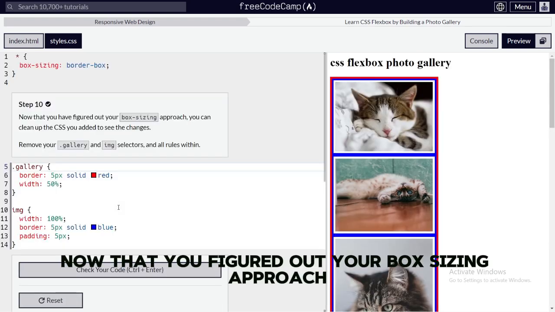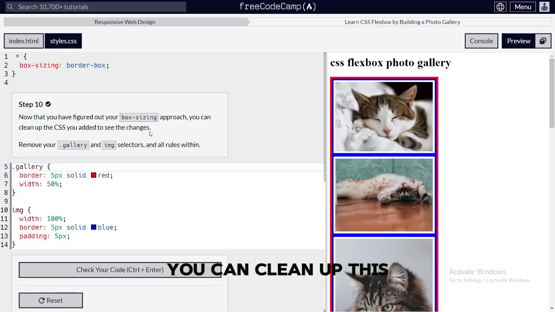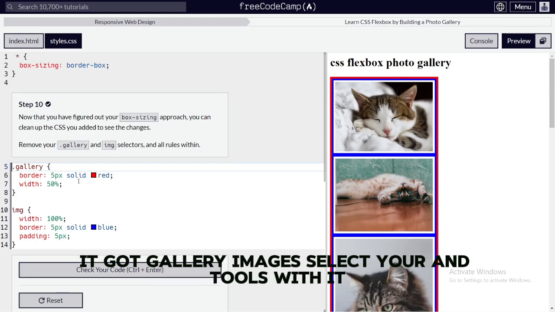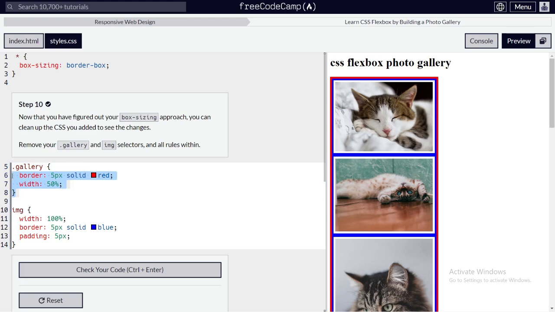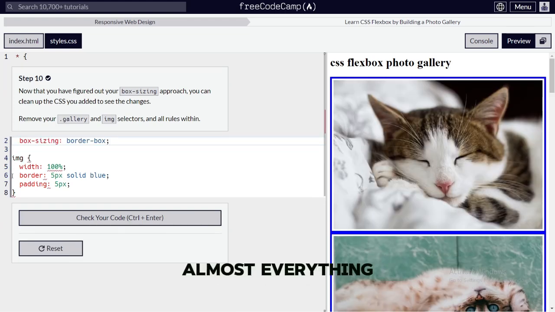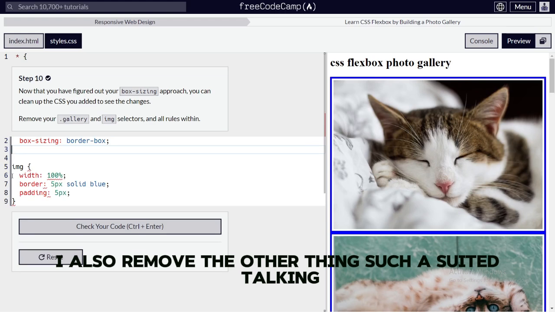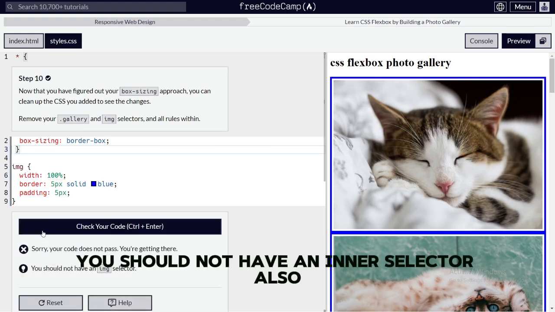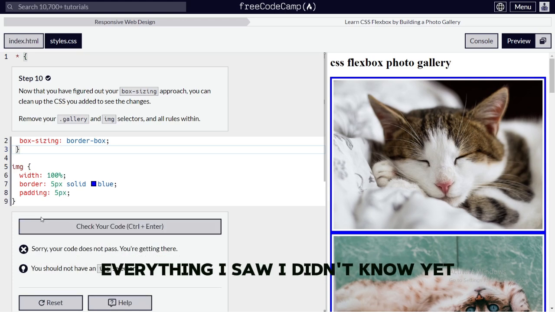So now that you figured out your box sizing approach, you can clean up the CSS you added to see the changes. Remove the gallery images selector and the rules with it. Alright. Okay, remove all the rules with them. Remove everything. I also remove the other thing. You should not have an image selector. Also, I'm going to read everything.